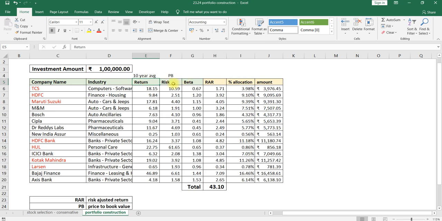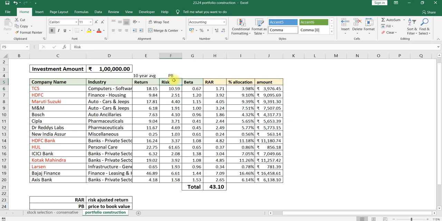The second is the risk involved in the company. When you invest in the stock market, there will certainly be risk involved in terms of your invested money. So how much risk am I taking? For example, to get an 18% return, I am taking 10% risk. That will also be considered.